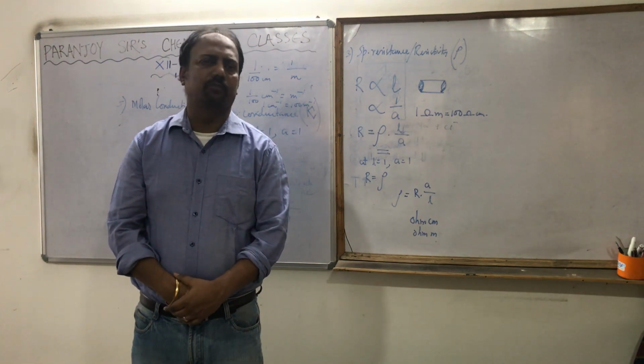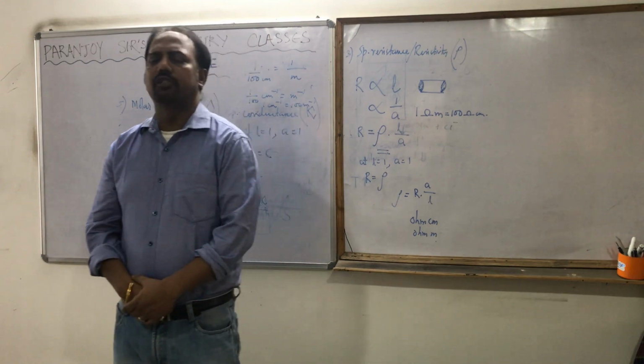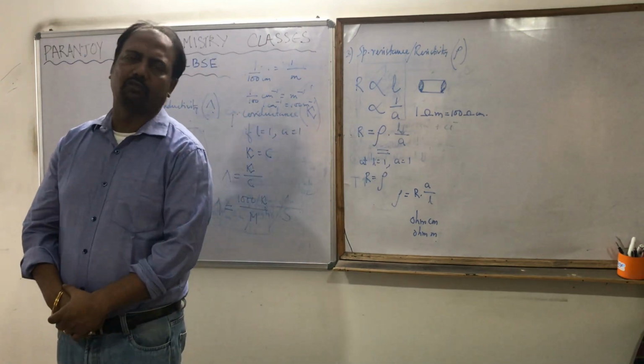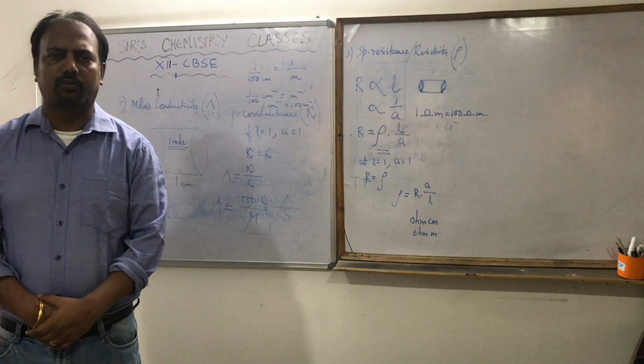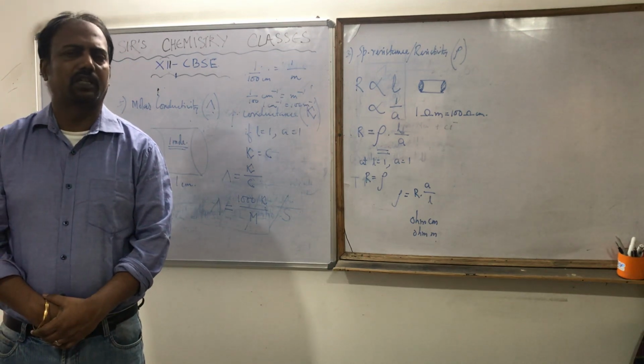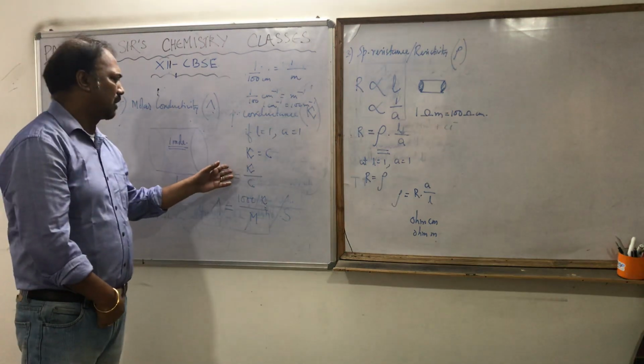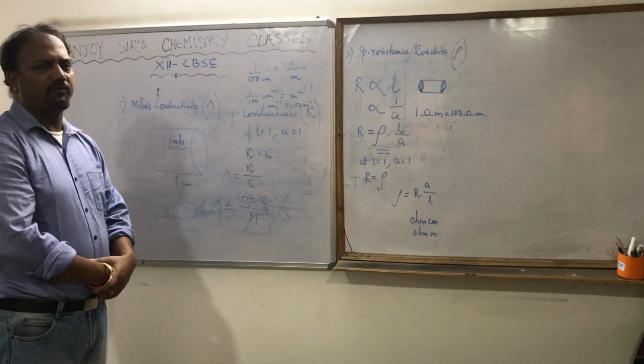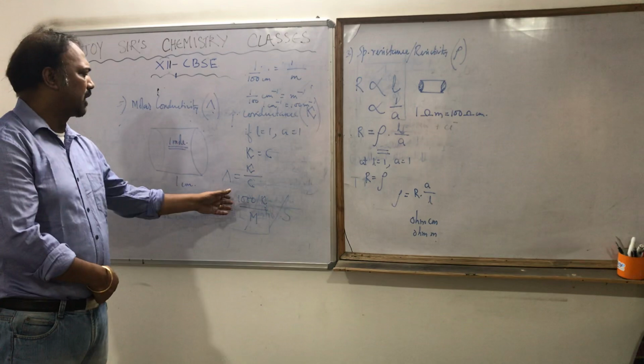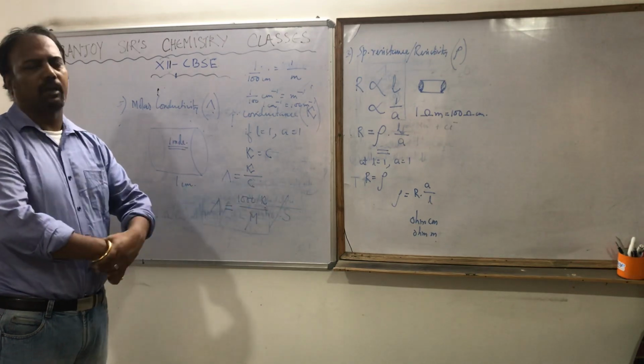And finally we came to know about molar conductivity, which is the conductance of 1 mole of an electrolyte placed between two electrodes 1 centimeter apart, and it is denoted by lambda. Its mathematical formulation is, as I told, lambda is equal to kappa by C, or if we express C in molarity, lambda is equal to 1000 kappa by capital M.